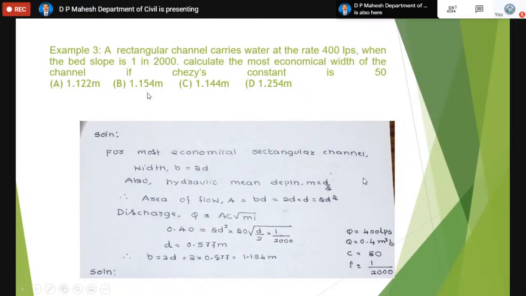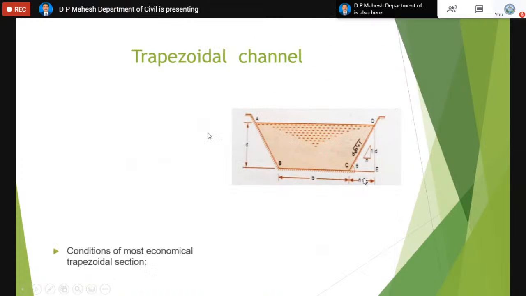Your second answer is the correct answer. So that is 1.154. We have to calculate carefully. You have to read the problem whether it is economical or not. When it is economical, they will ask you to calculate dimensions. They may ask you to calculate the bed slope. So they may ask anything.